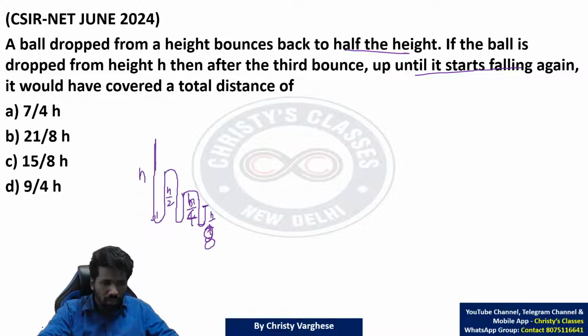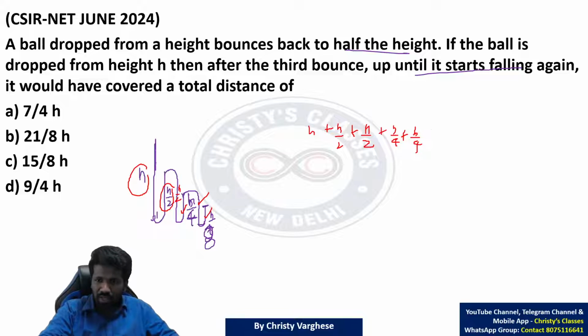Now, what is the total distance? Adding all these, what will the total distance be? Let us list it out. This is h, this is h by 2, again h by 2. So h plus h by 2 plus h by 2. This is h by 4, again h by 4. So h by 4 plus h by 4.